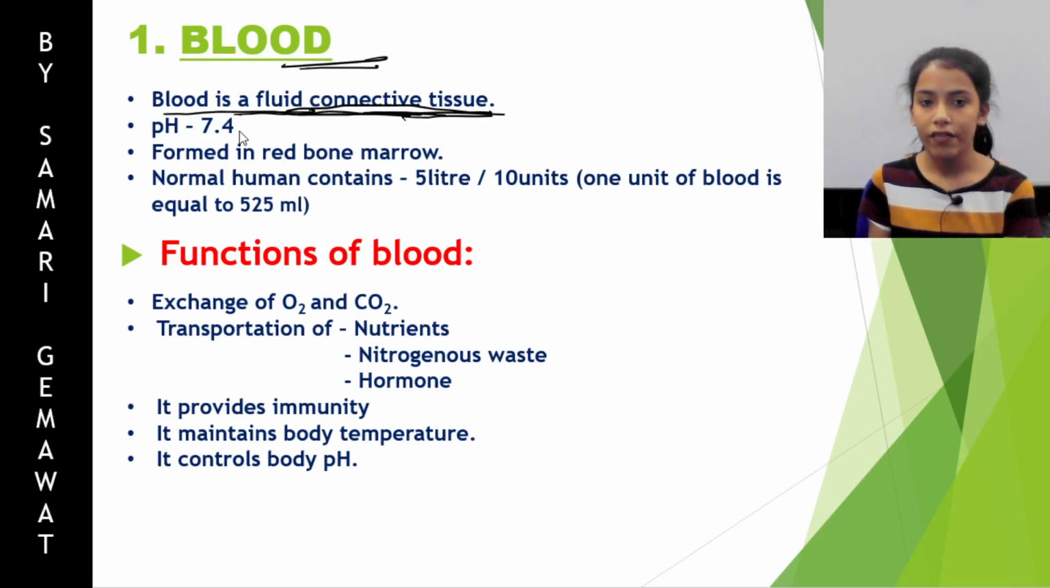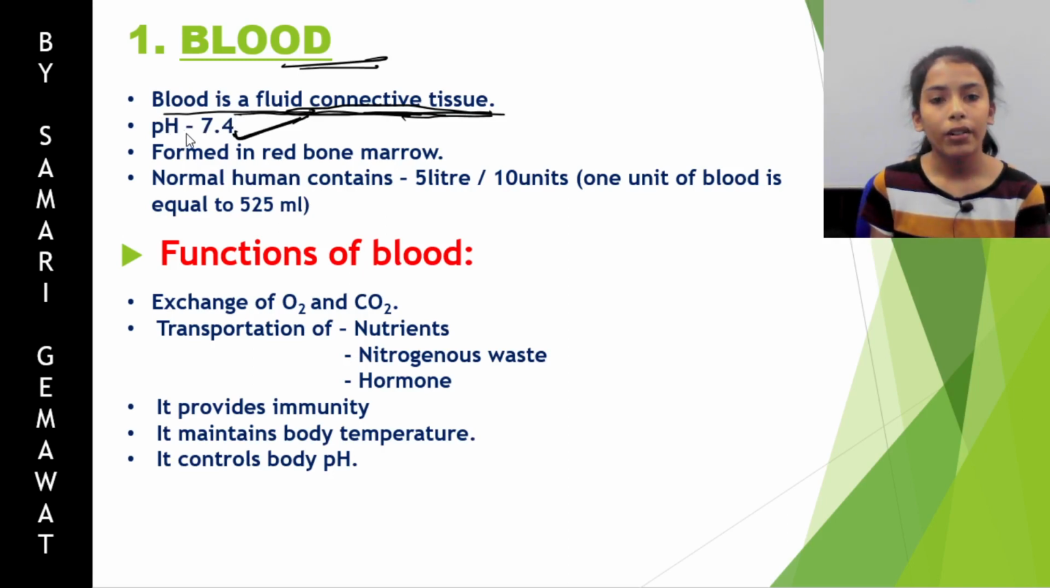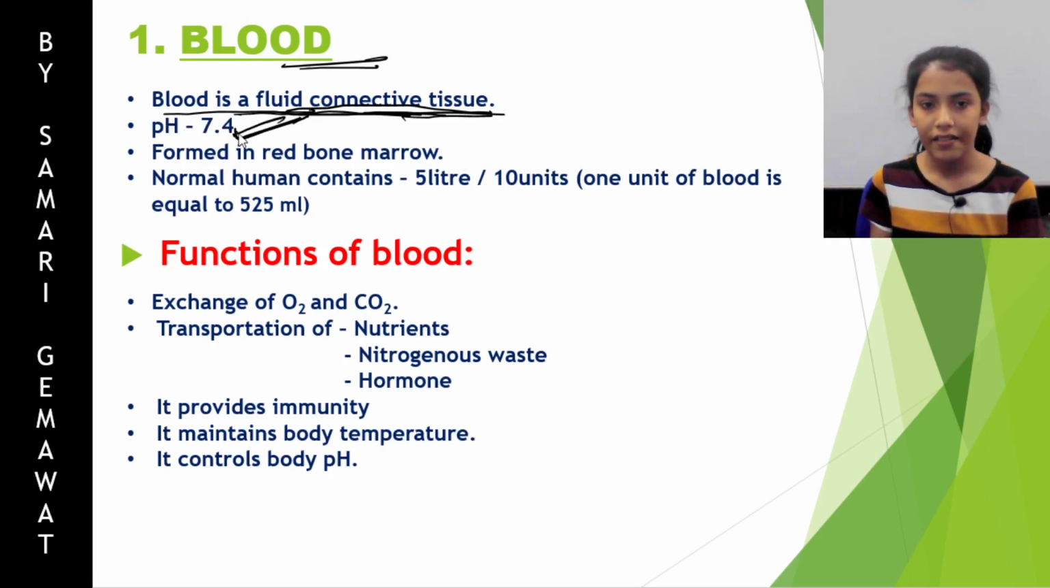Now it has a pH value of 7.4. What is pH? pH is the power of hydrogen ion concentration in blood. The pH of blood is 7.4, which is mostly neutral, slightly basic. Now the question arises: where is blood formed? Blood is formed in red bone marrow. Bone marrow is a soft or spongy tissue present in the bone. Red blood cells are formed in red bone marrow.